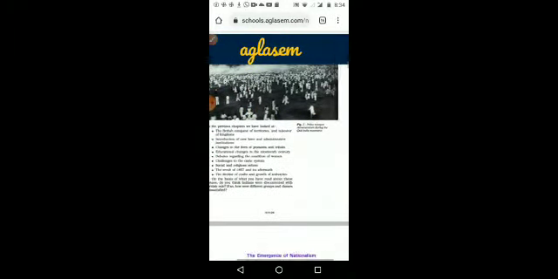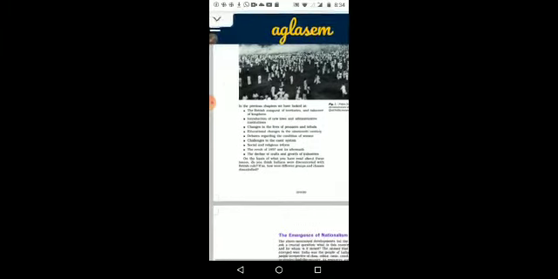First, we want to see some of the points of the previous chapters that we studied. First one, British conquest of territories and taking over of kingdoms. How they started, we have seen that.